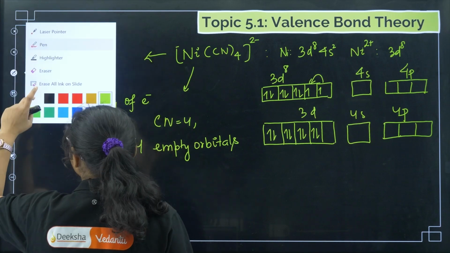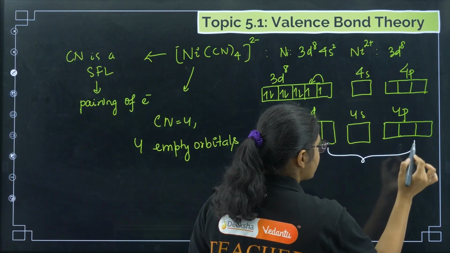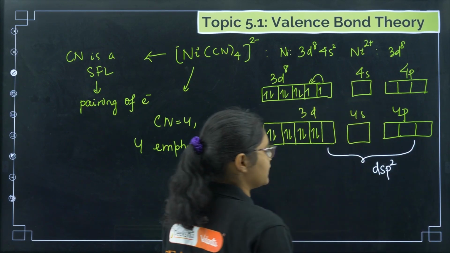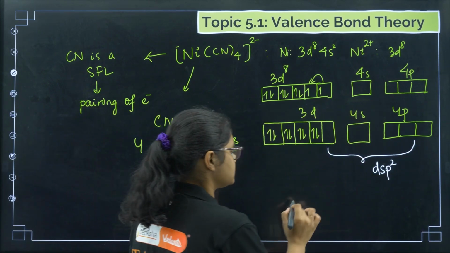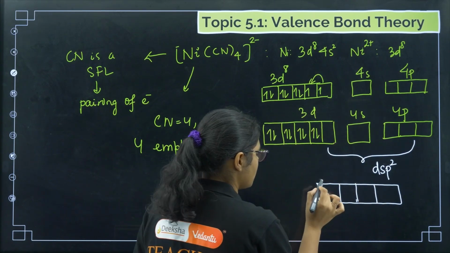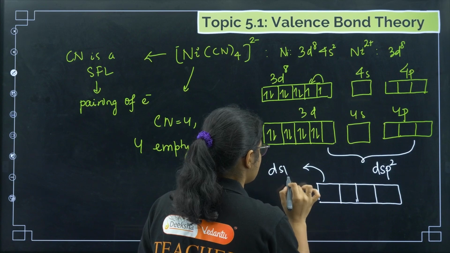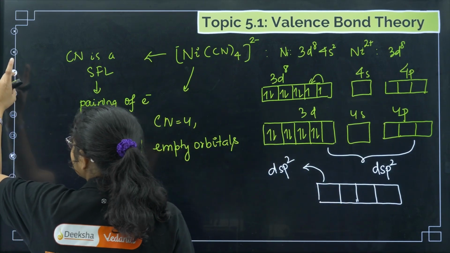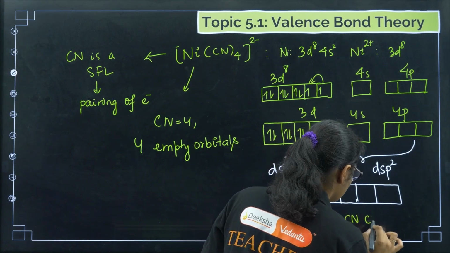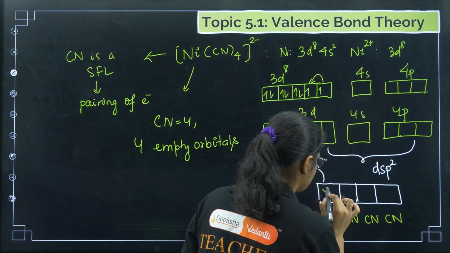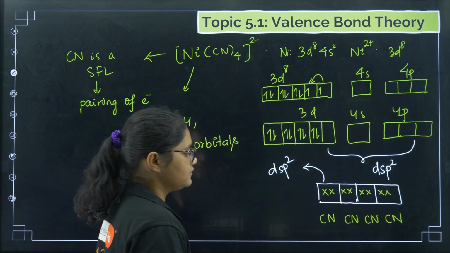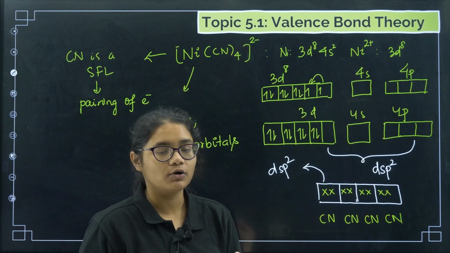So now what will happen? These 4 orbitals will undergo hybridization to give you dsp2 hybridization. In dsp2 hybridization, 4 new hybrid orbitals are formed, and each hybrid orbital is named dsp2. Now there is CN here, CN, CN and CN. So this CN will donate its electrons here to form a coordinate bond.